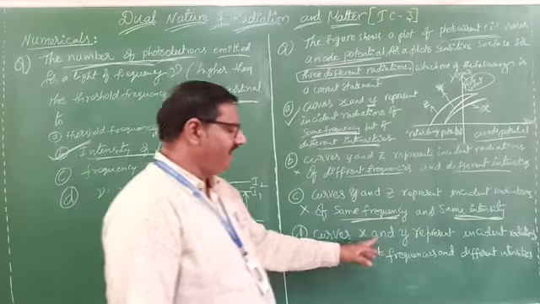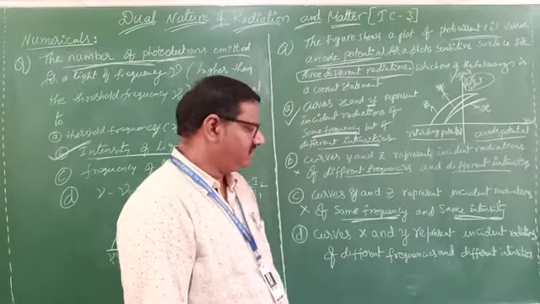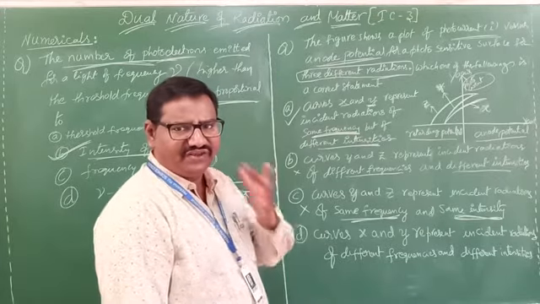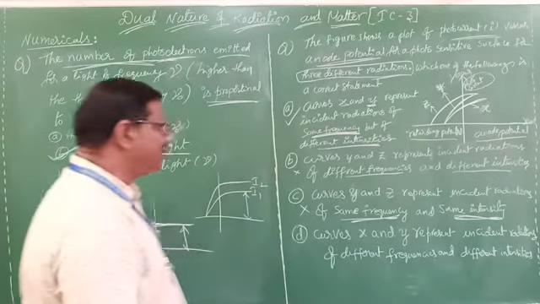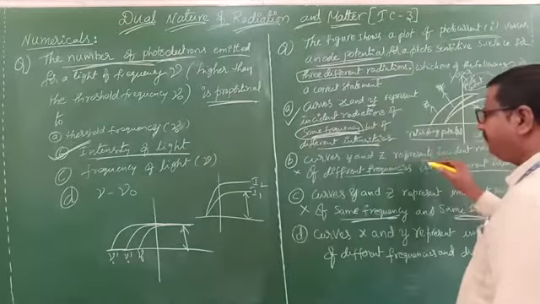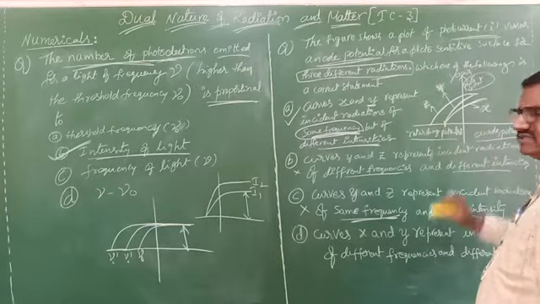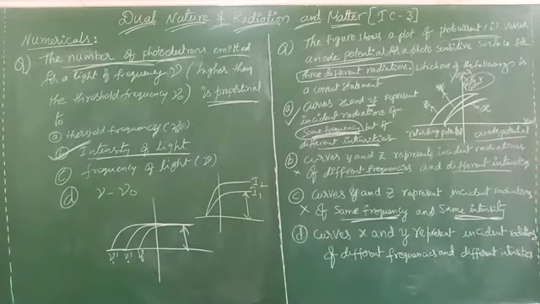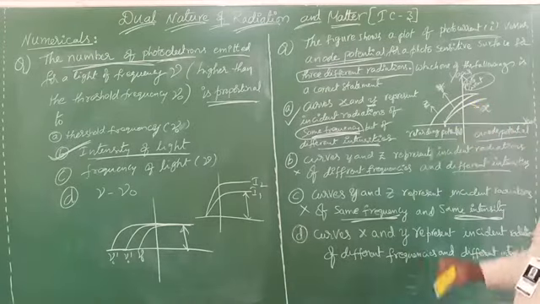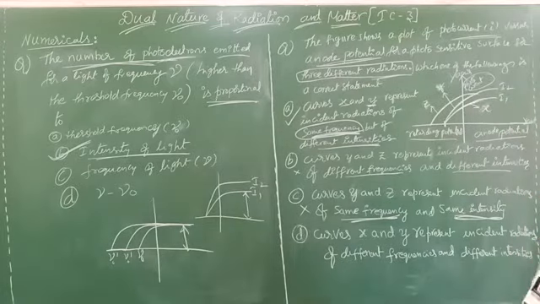Now curves X and Y represent incident radiations of different frequencies and different intensities. With different frequencies and different intensities, the graph does not look like this. Only for the same frequency of light with a different intensity does the stopping potential not change. For the X and Y curves, the intensity here is I1 and here it is I2. Do you understand? So different intensities with the same frequency.